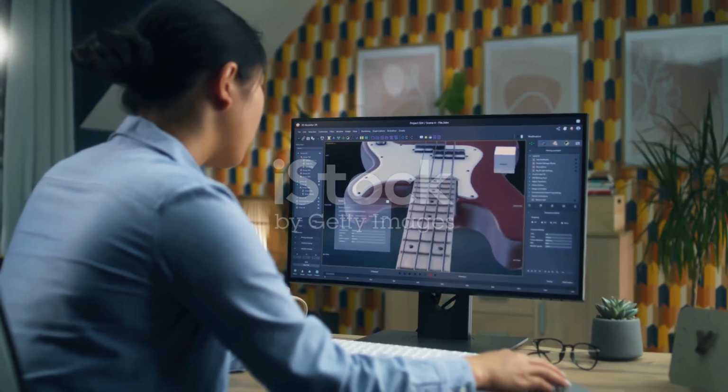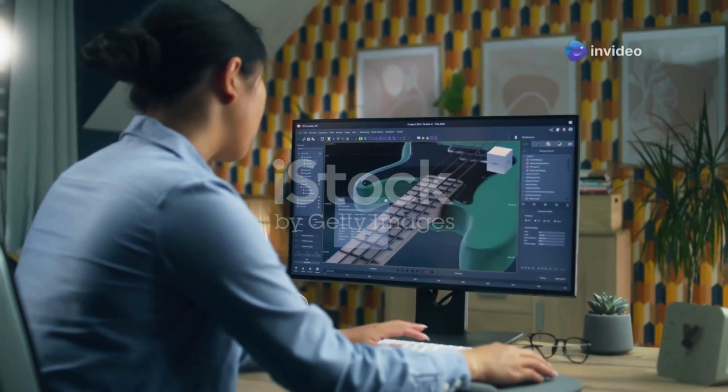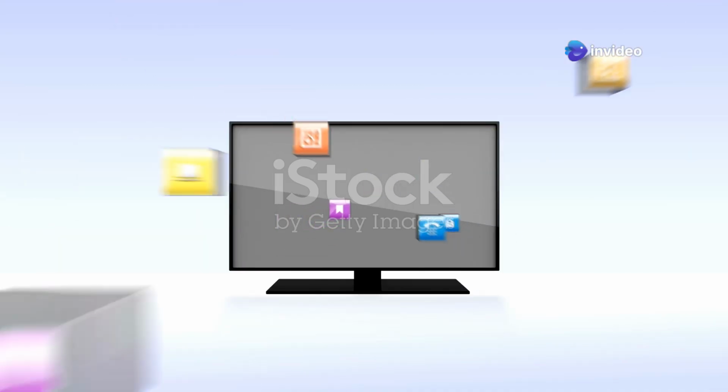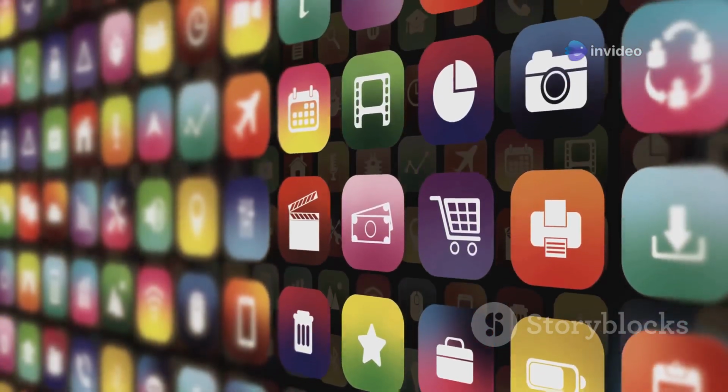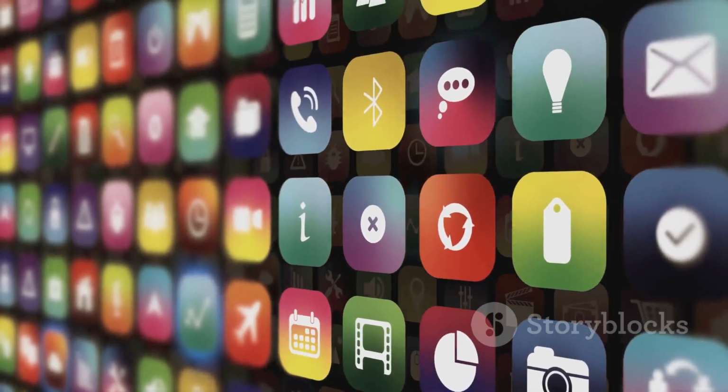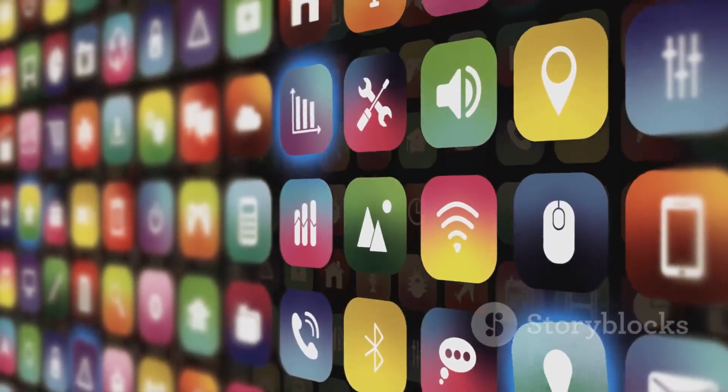Essential tools for the digital artist: top 3D animation software. Choosing the right software is crucial for any aspiring 3D animator. Three industry-leading software options stand out: Blender, Autodesk Maya, and Cinema 4D.